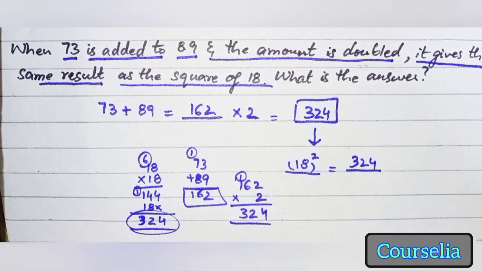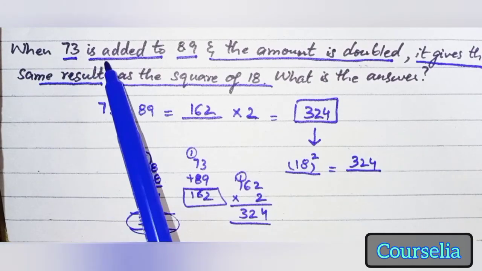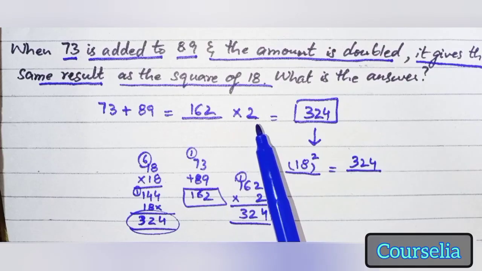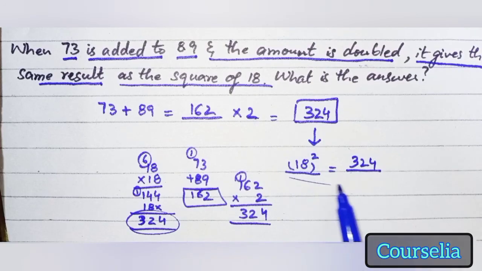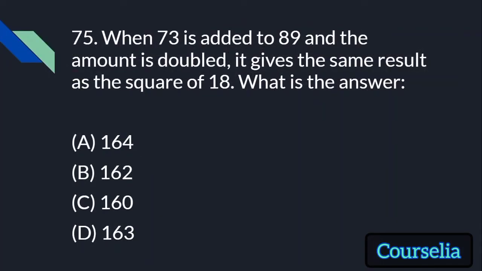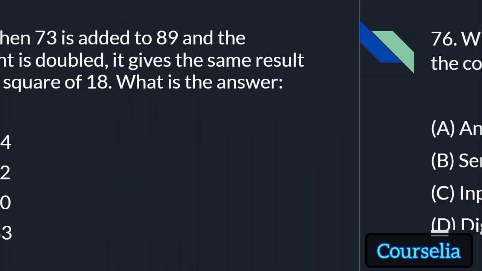अब अपनी स्टेटमेंट देखें. When 73 is added to 89, the amount is doubled. It gives the same result as the square of 18. So the amount which was doubled and gave the same result as the square of 18 is 162.